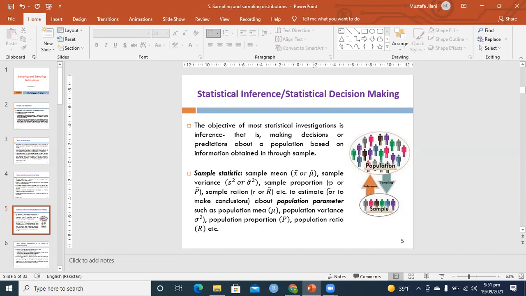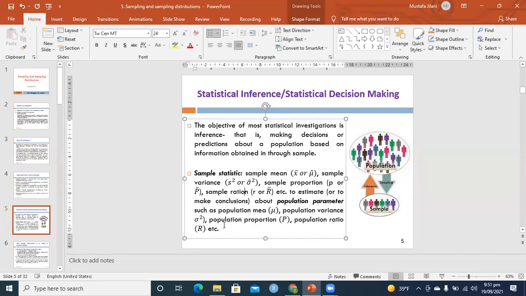Similarly, sample proportion is small p or capital P cap, sample ratio is small r or r cap, etc. One more thing is the sample correlation. Correlation is represented also by r, or rho. You know, rho is a Latin word.